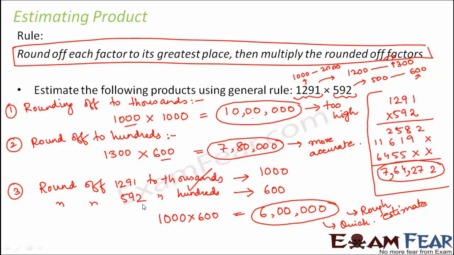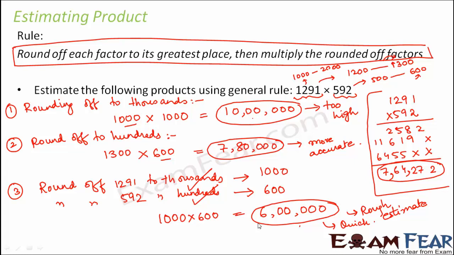Similarly, for 592, it could have been rounded off to tens place or hundreds place. So the greatest is hundreds place. So we rounded off each factor to its greatest place and then we multiply the rounded off factors. In this way, we can get a rough estimate which would be fast, and at the same time this would be kind of accurate. Now when you compare the three scenarios, the second scenario is more accurate, but it is more time consuming. The first scenario is very fast, but it is not at all accurate. It is far from accurate. In the third scenario, it is medium accurate and medium quick. So this is a more sensible guess.